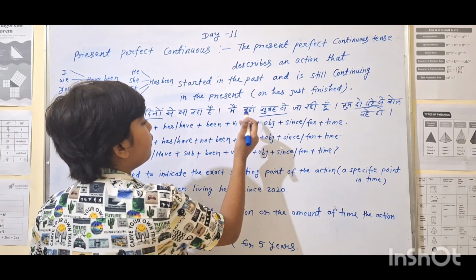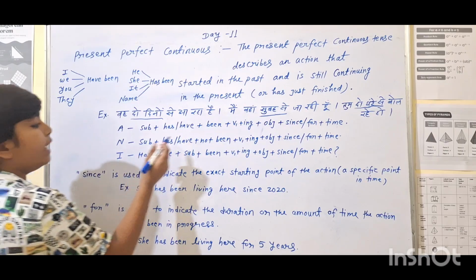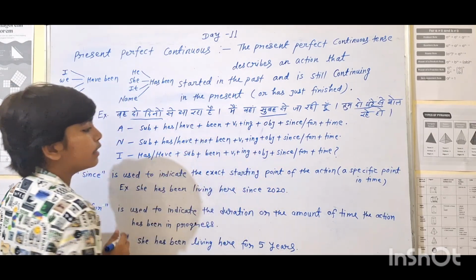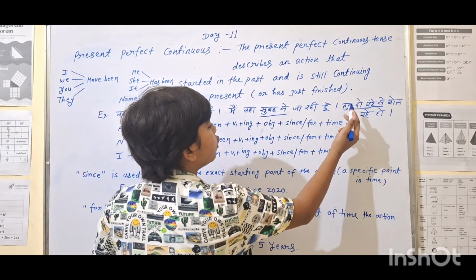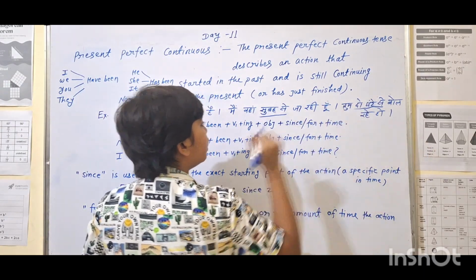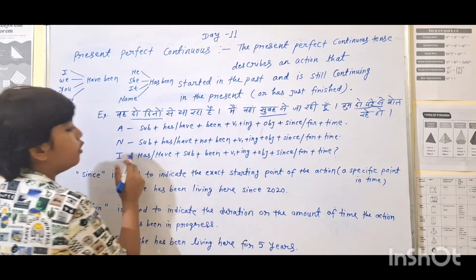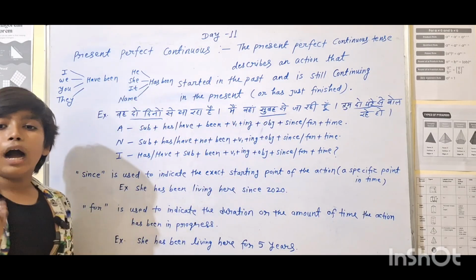Next, मैं वहां सुबह से नहीं जा रहा हूं: I have not been going there since morning. Next is तुम 2 घंटे से नहीं बोल रहे हो: you have not been speaking for 2 hours.